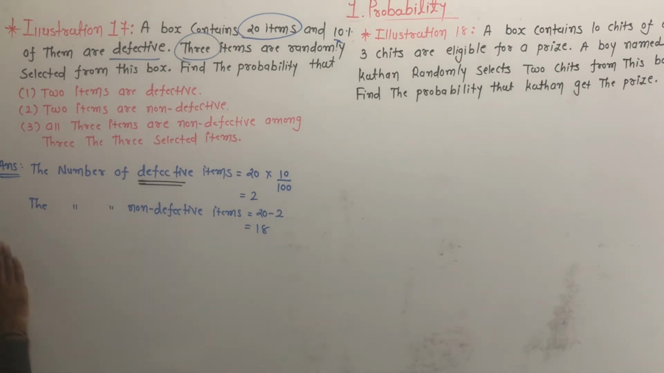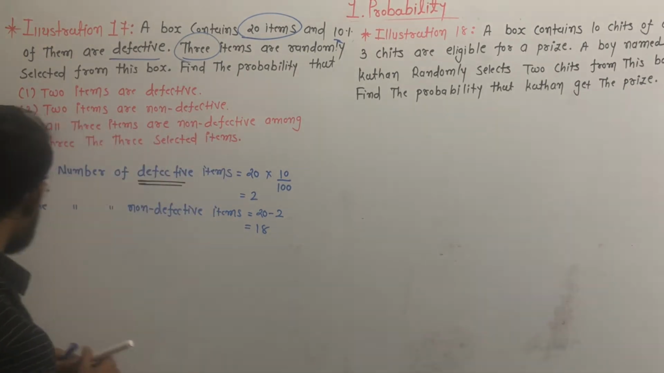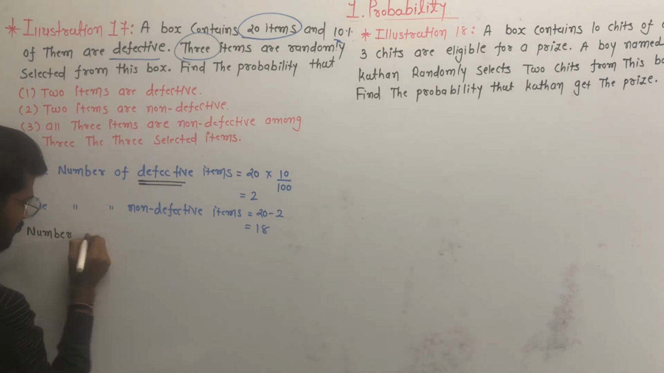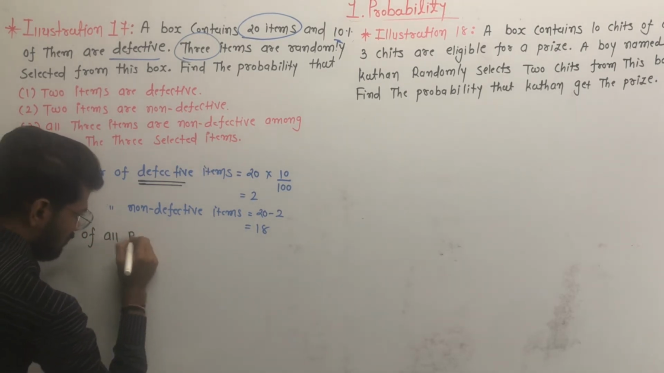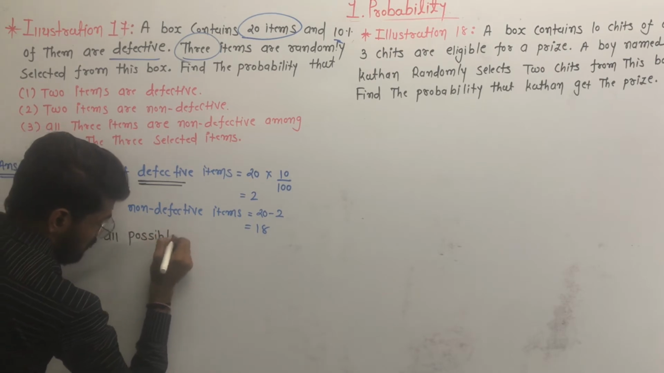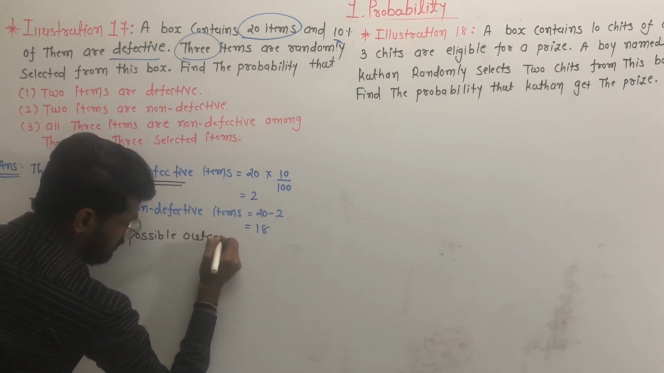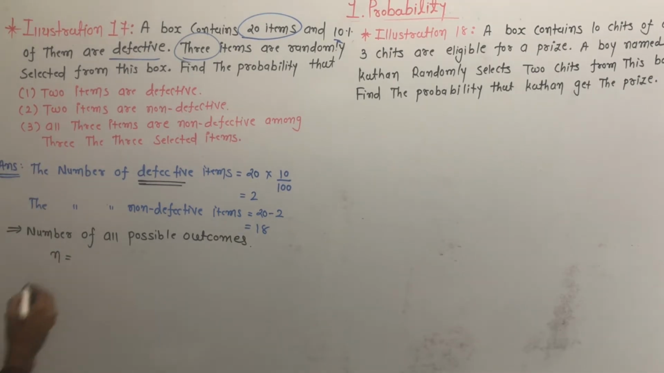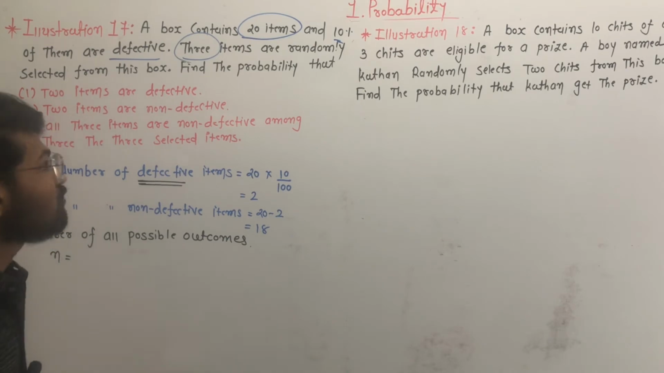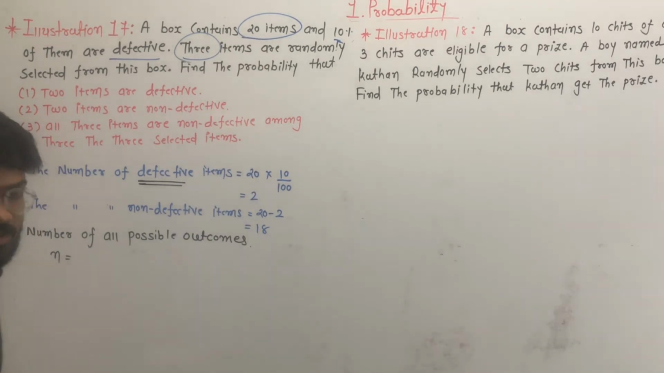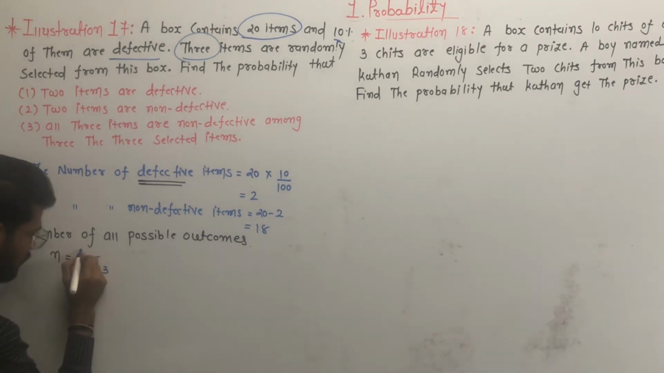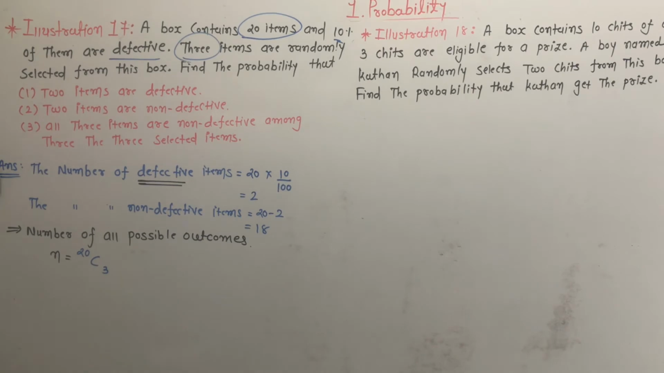Clear? Okay, first of all we have to write all the possible outcomes. So the number of all possible outcomes, denoted by n, is equal to: we have to select 3 items out of the total of 20 items. So this is our number of possible outcomes.